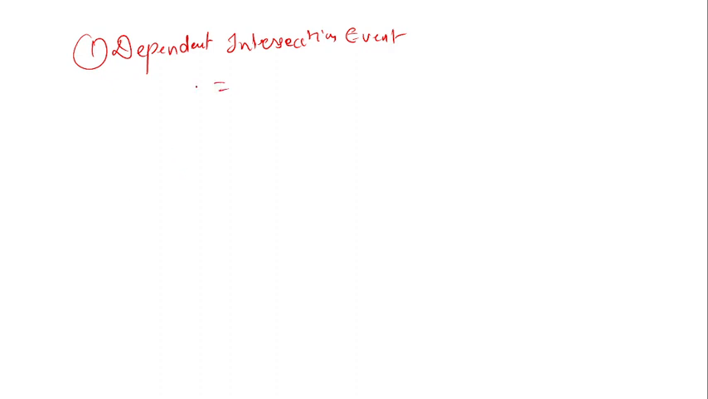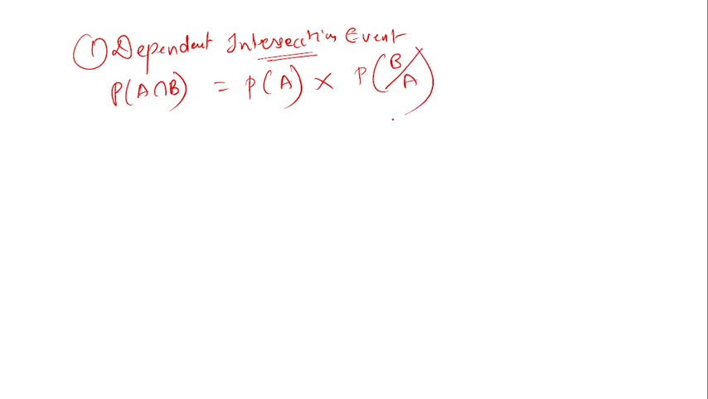Okay, so for the dependent intersection event, the probability of A intersect B is equal to the probability of A multiplied by, here we use the sign of multiplication in case of intersection, the probability of B happening when A has happened. This is one formula.